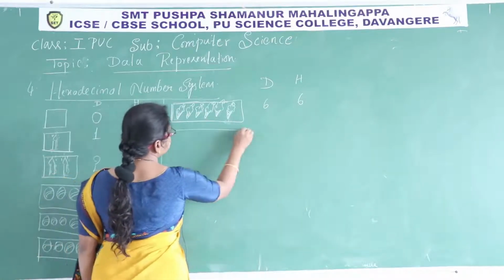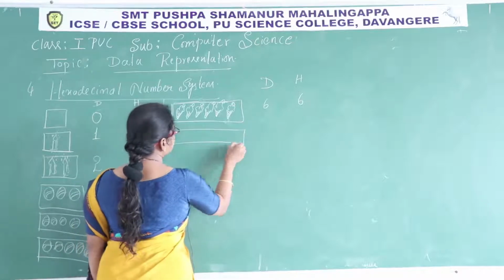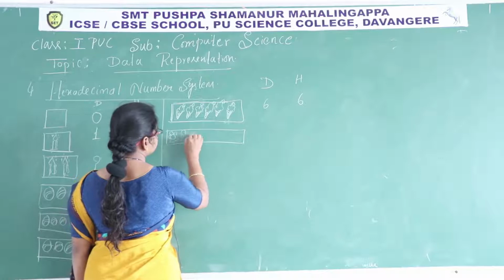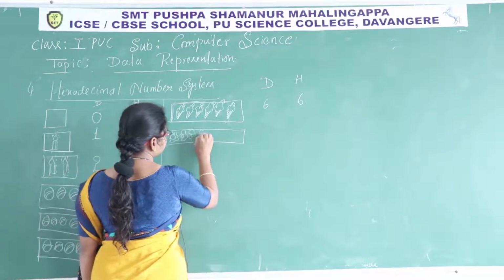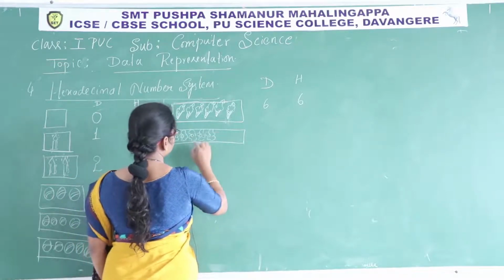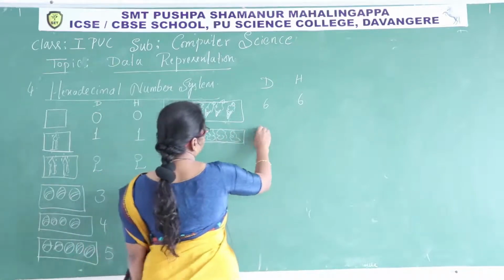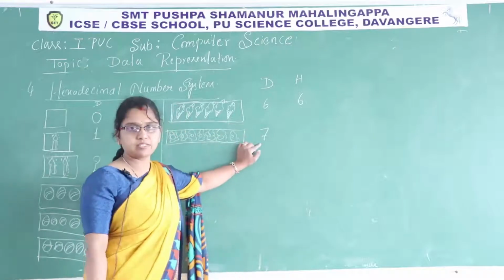Here I'll take 7 flowers. In decimal, there is a particular face value for 7.